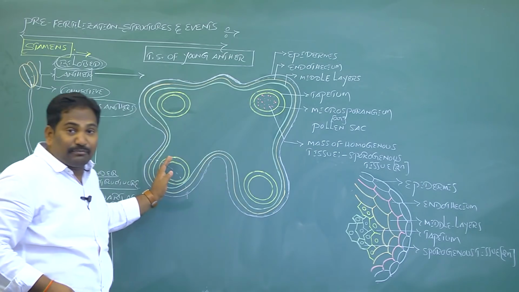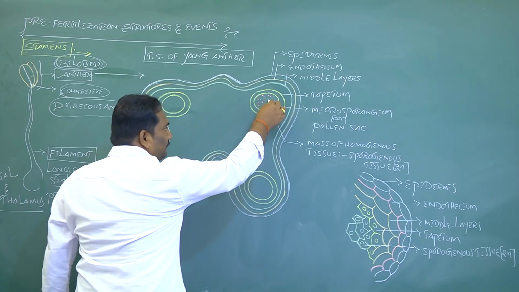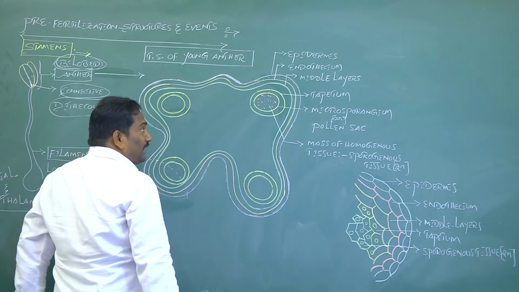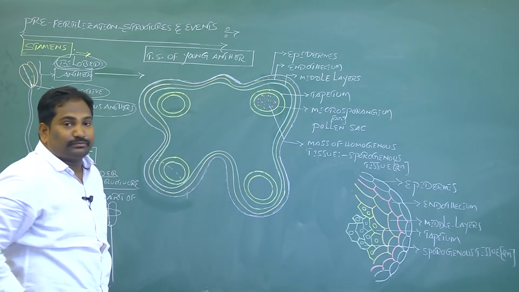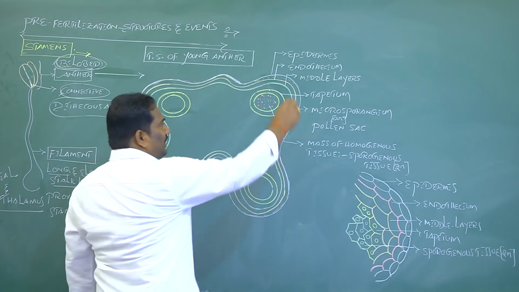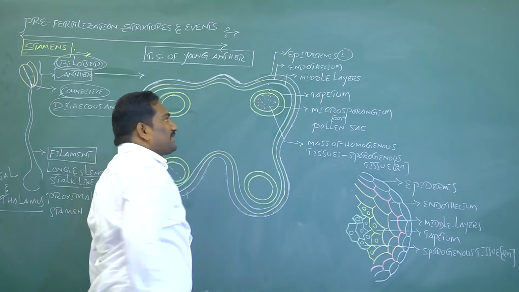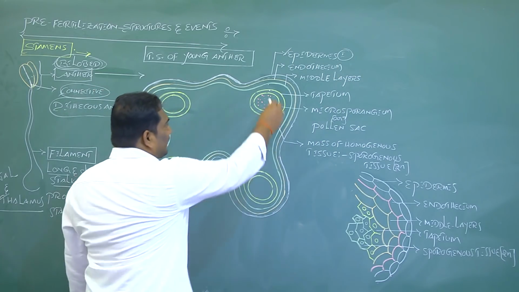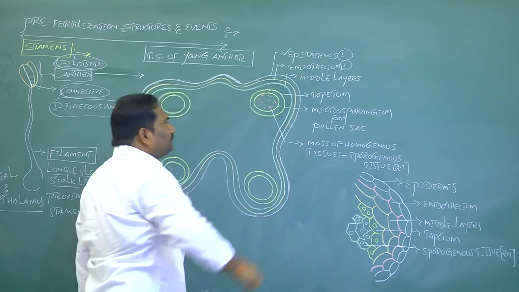In the transverse section of a young anther, at the four corners, four microsporangia, or four pollen sacs, are present. Each pollen sac or microsporangium is surrounded by four anther wall layers. The outermost anther wall layer is called the epidermis. The second is the endothecium.